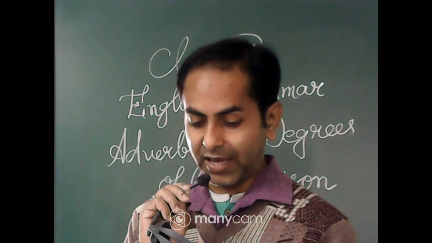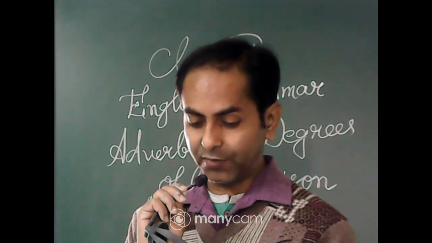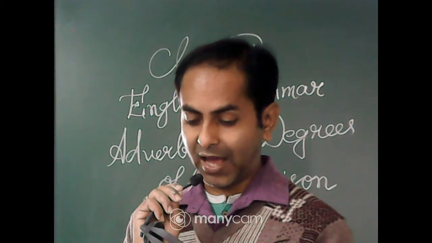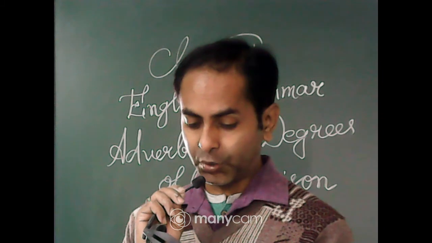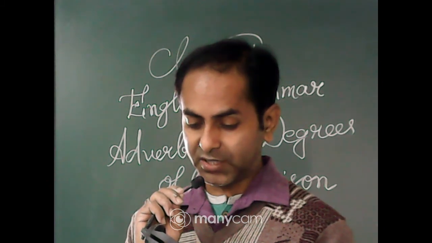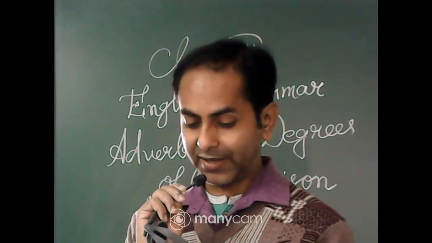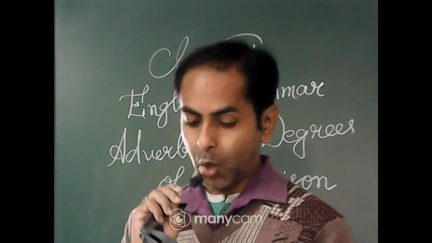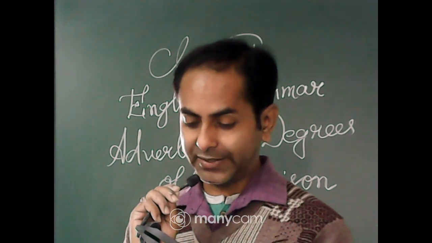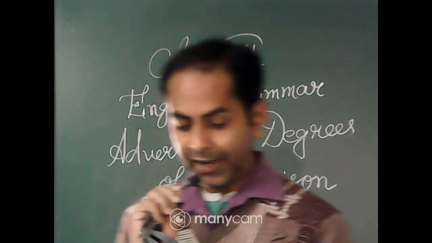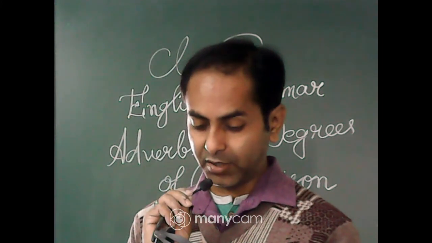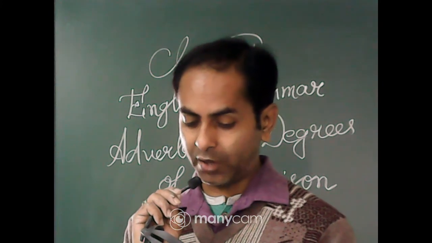So change the following adjectives into adverbs by adding ly or ily. This one also you can do, you will complete. These adverbs are usually placed after the direct object in a sentence if there is one, otherwise they are placed after the verb. Words concerned with character and intelligence such as foolishly, intelligently, when placed before the verb indicate the action was foolish or intelligent.